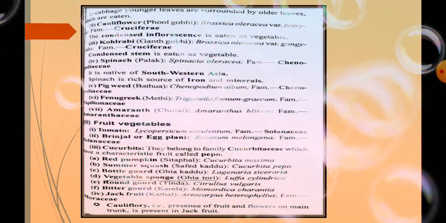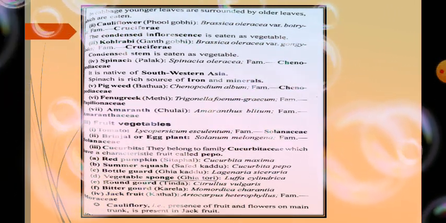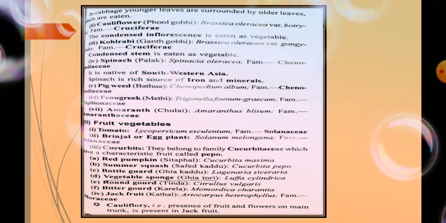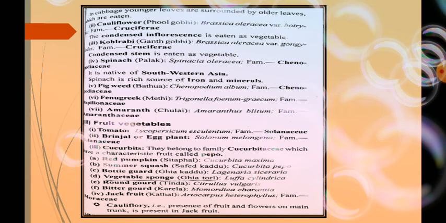Then comes the palak or spinach, Spinacia oleracea. It belongs to the family Chenopodiaceae, and it is native to southwestern Asia. This is a rich source of iron and minerals. That's why doctors often advise patients to take palak or spinach. Then comes the pigweed, otherwise known as bathua, and its scientific name is Chenopodium album. It belongs to the family Chenopodiaceae.